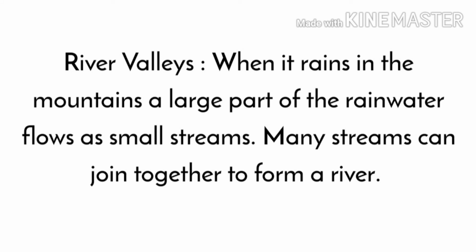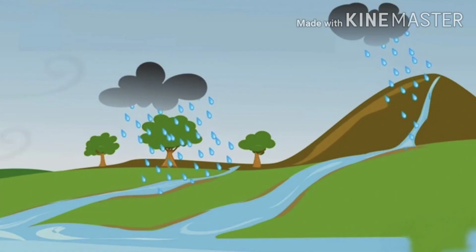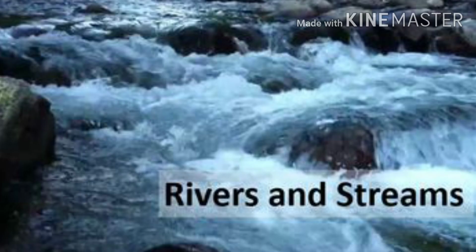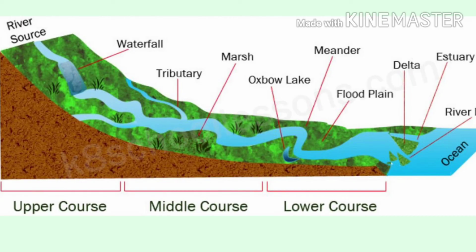Next topic, river valleys. When it rains in the mountains, a large part of rainwater flows as small streams. Many streams can join together to form a river. The rivers can cut the rocks along the slopes of the mountains and make a valley. A river valley generally has three parts. The upper or young part. This part is in the mountain and the valley has rapids and waterfalls. The river in the mountains flows swiftly but has less water.